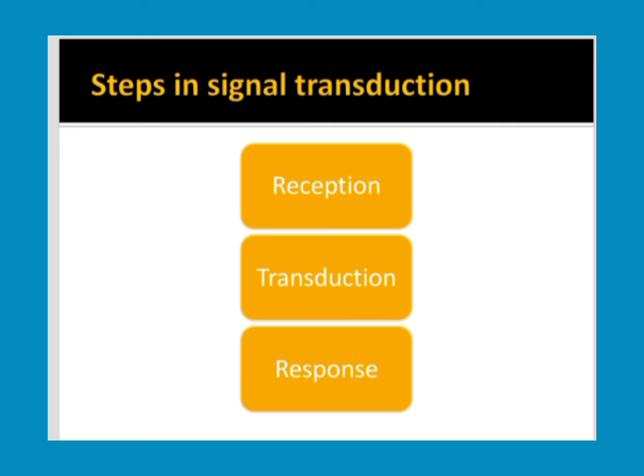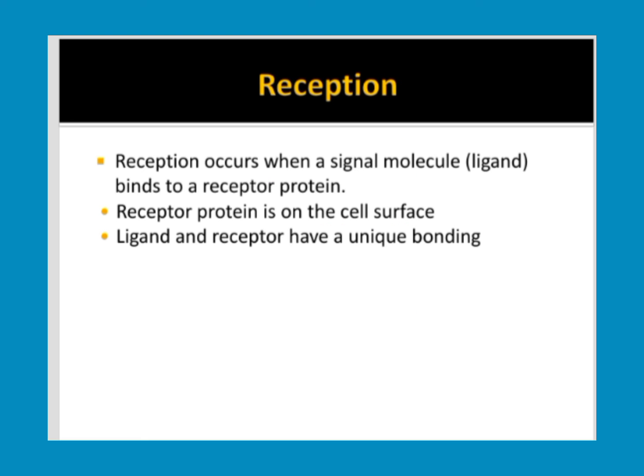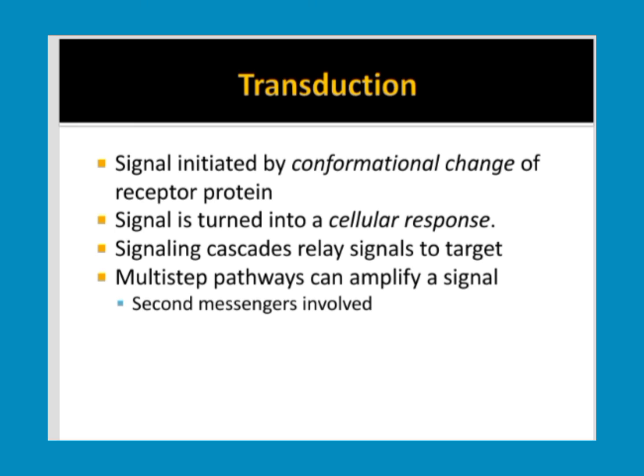The steps in signal transduction are reception, transduction, and response. First, reception. Reception occurs when a signal molecule, that is a ligand, binds to a receptor protein. The receptor protein is present on the cell surface. Ligand and receptor have a unique bonding. So this is the reception, binding of the receptor to the ligand.